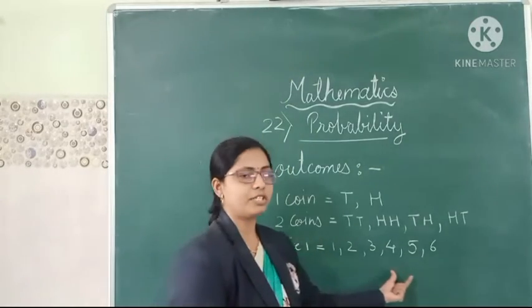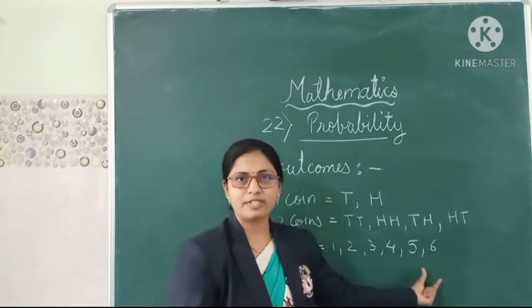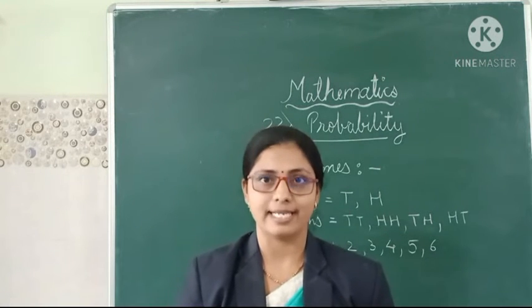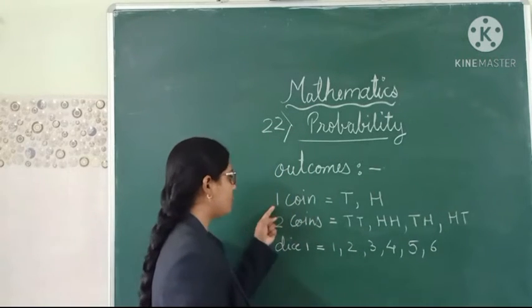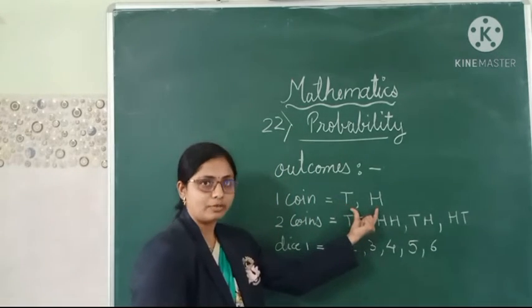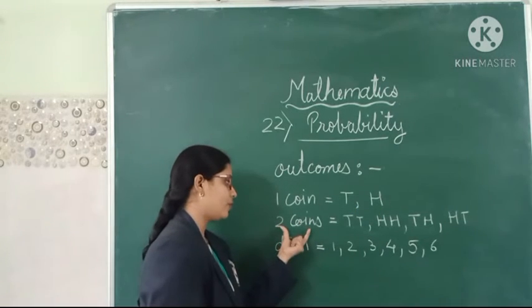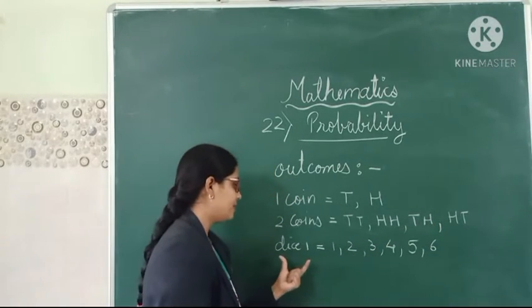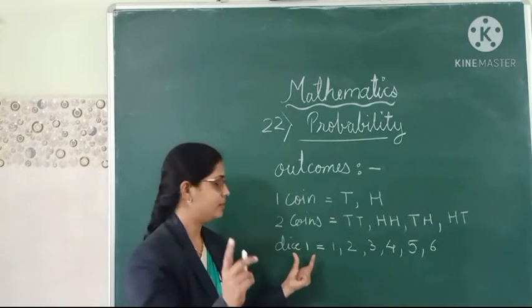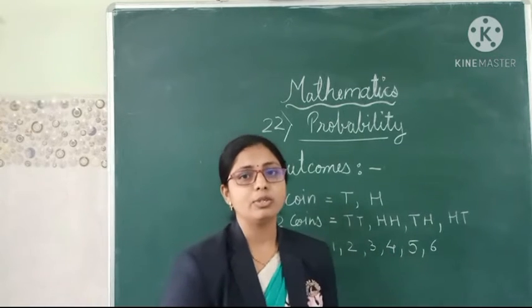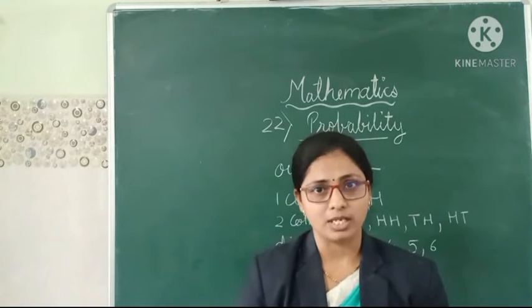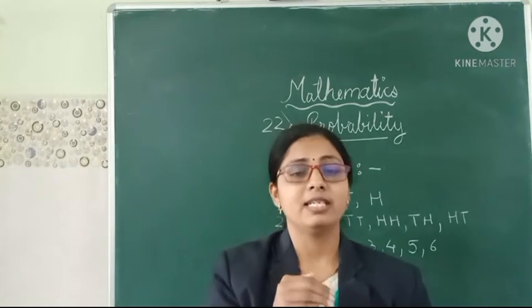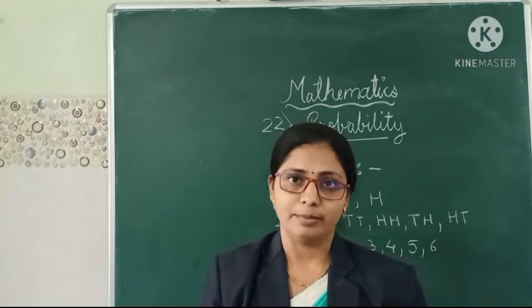Yes. So how many observations are there? About 6 observations are there. That means 6 outcomes are there after throwing the dice. After throwing one coin, there are 2 outcomes. After throwing 2 coins, we are getting 4 outcomes. When we throw the dice one time, we are getting 6 observations, that is, 6 outcomes. Whatever observations we get after doing the experiment, that is known as an outcome.